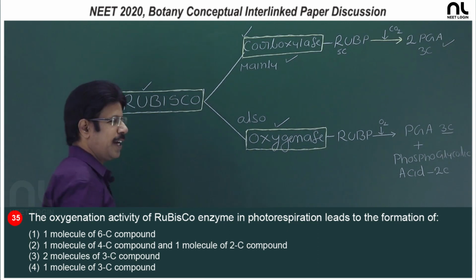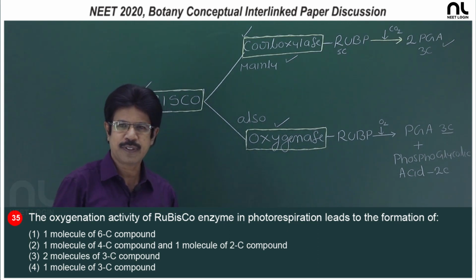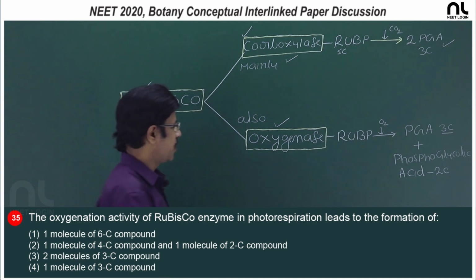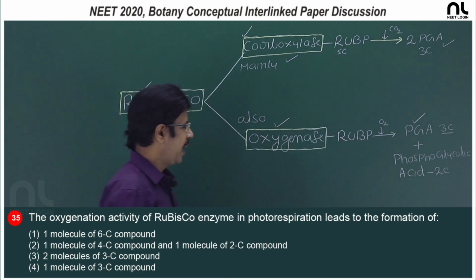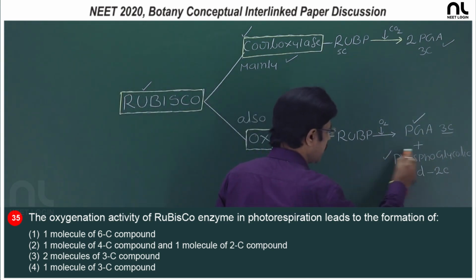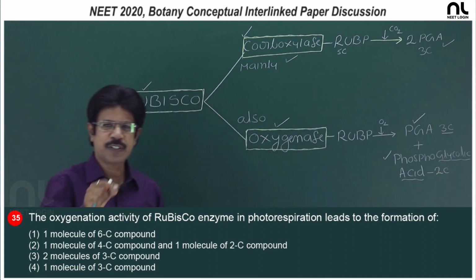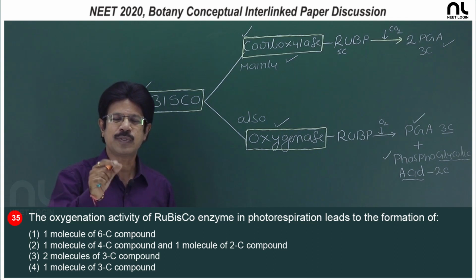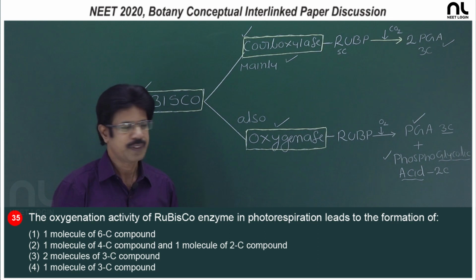And Rubisco under low CO2, high O2, acts as oxygenase, and the wasteful process of photorespiration occurs. So, RuBP breaks up into a 3 carbon compound, phosphoglyceric acid, and a 2 carbon compound, phosphoglycolic acid. That is why photorespiration is also called the C2 cycle and glycolate pathway.